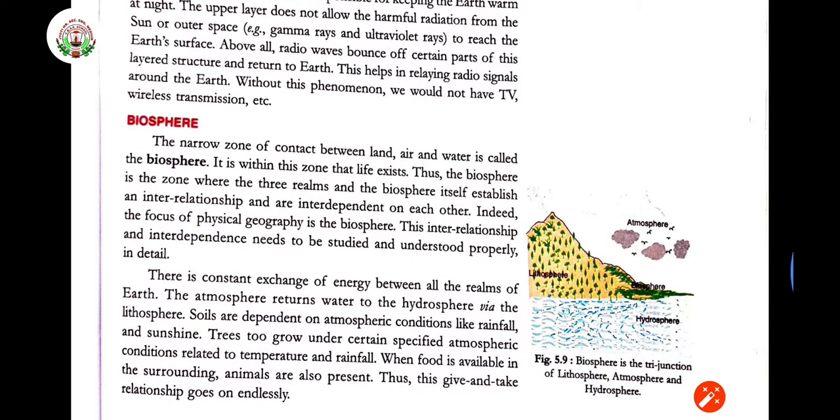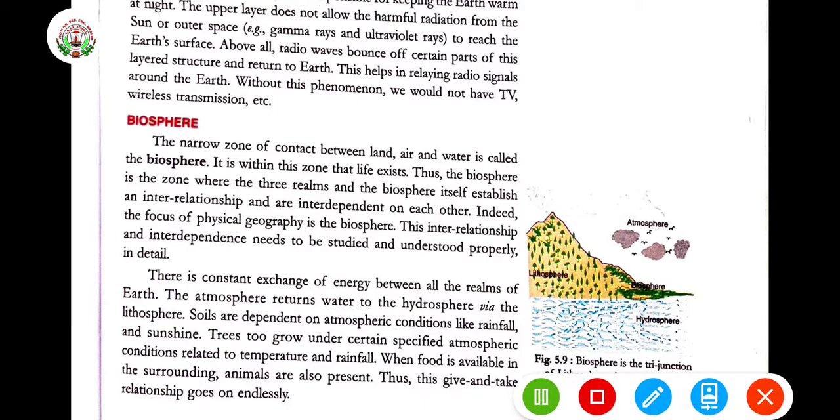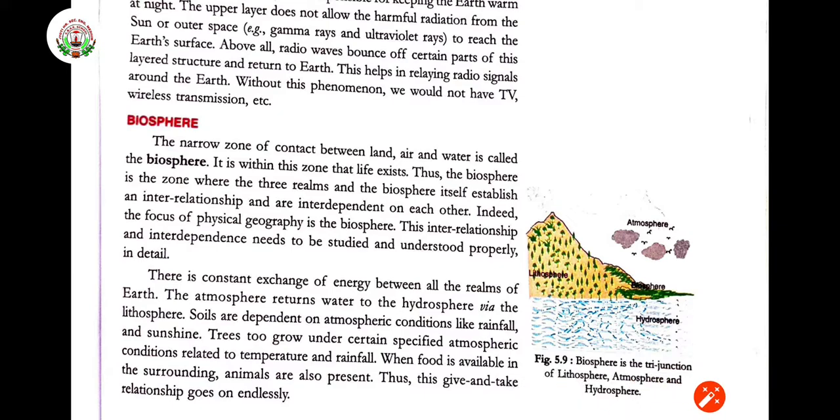Then comes your biosphere. The narrow zone of contact between land, air and water is called biosphere. It is within this zone that life exists. Biosphere is a zone where the three realms, that is lithosphere, hydrosphere, atmosphere, these three and the biosphere itself establish an interrelationship and are interdependent on each other. They are interdependent with each other, right?